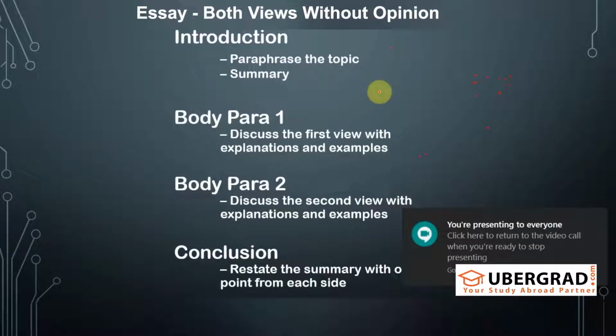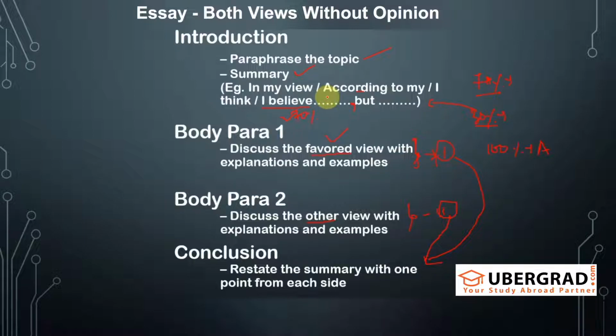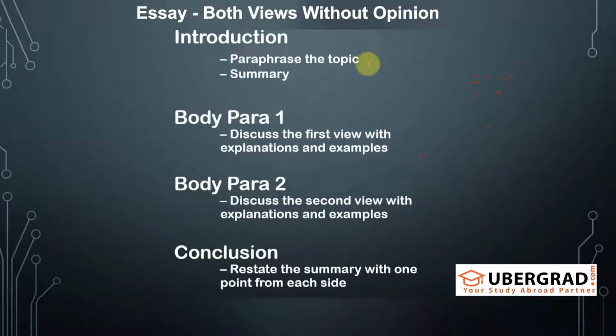Now discuss both views without opinion. We just need to take out the opinion. The structure has to be the same as this one, but here in the summary, you will not write your opinion. You will just paraphrase the topic and then just write what you are going to discuss in your body paragraphs, which is known as the outline statement. Okay. Then discuss the first view, discuss the second view.